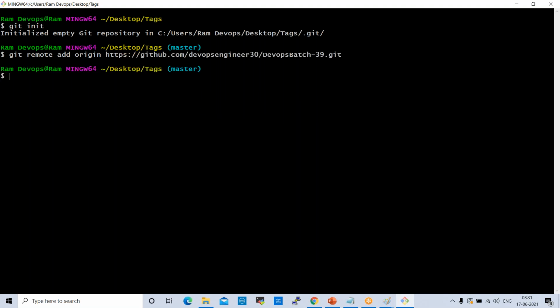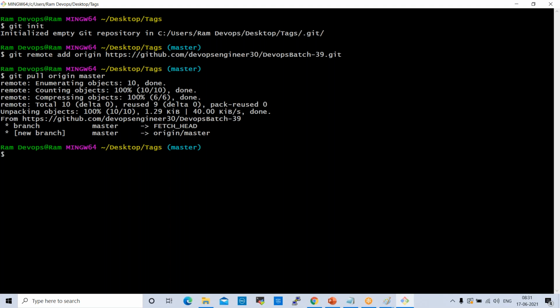Right now, I want to pull this data into my local. Git pull origin master. Normally, if you want to pull from sprint 1, sprint 2, sprint 3, instead of giving master, you can give other branch name. Now I pulled my data into local, right? So branch data I pulled into local.